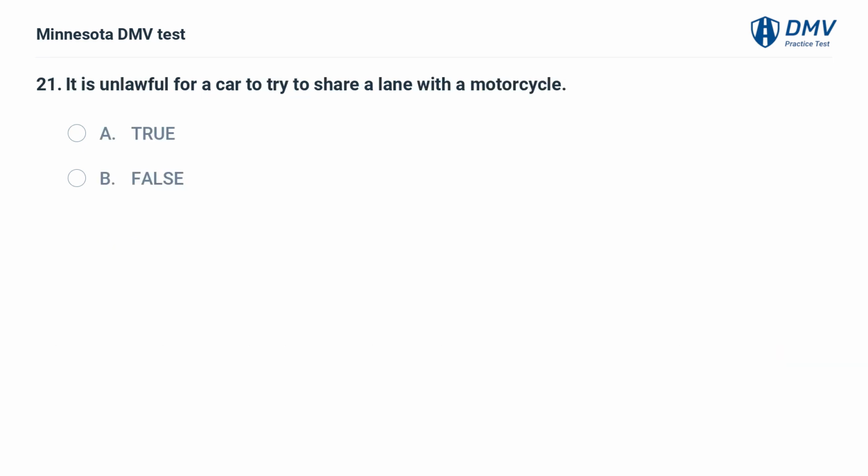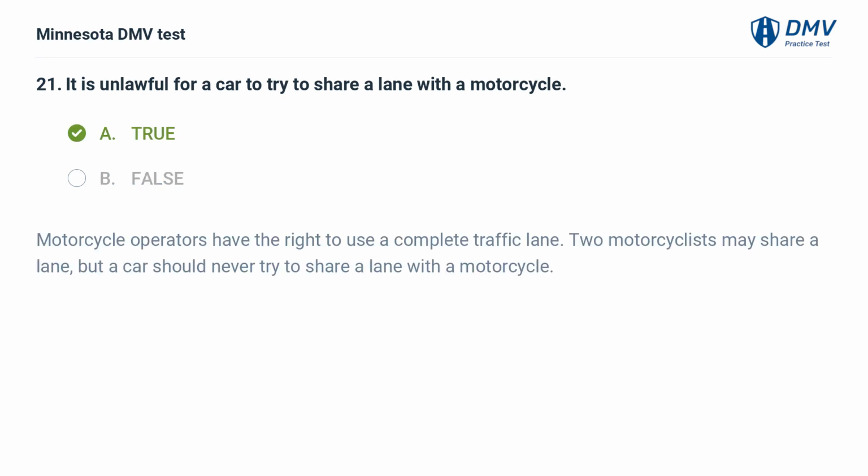It is unlawful for a car to try to share a lane with a motorcycle. A. True. B. False. A. True. Motorcycle operators have the right to use a complete traffic lane. Two motorcyclists may share a lane, but a car should never try to share a lane with a motorcycle.